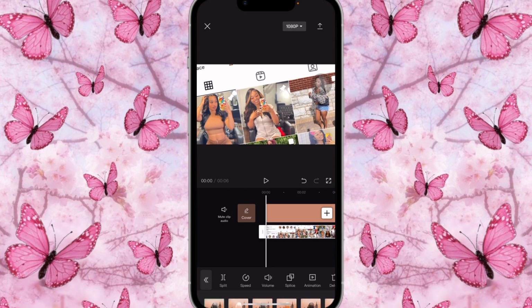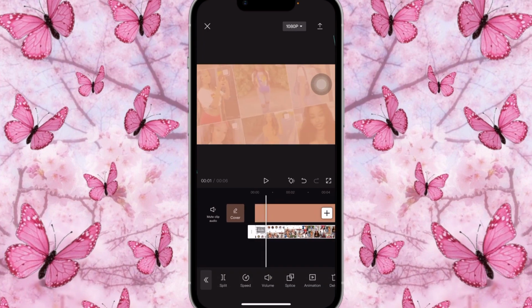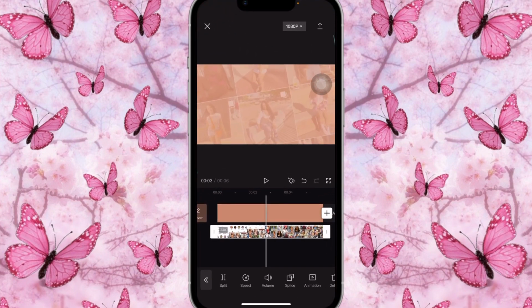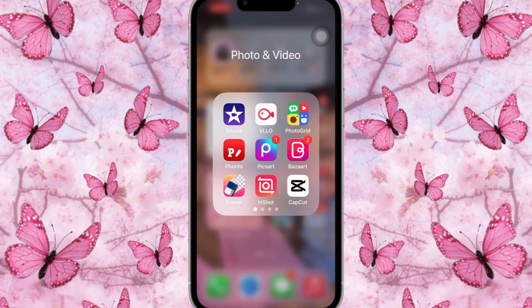Great. So once that is done, what you're going to do now is you're going to click on it and you're going to click on splice. Once you've clicked on splice, you're going to click on filter. Once you're on filter, you're going to turn down the opacity because we don't want it to be so bright. You're going to put it about 60, or we could go a little bit more down to like 30, about 35 or even 40. Yeah, we're gonna leave it at 40. Great, 40 is good. So once it's on 40, what you're gonna do now is you're going to come out of here. We're gonna leave it just how it is, and we're gonna pass on to Fonto.